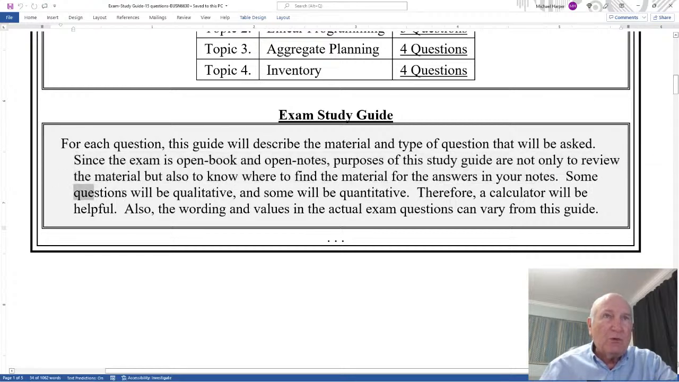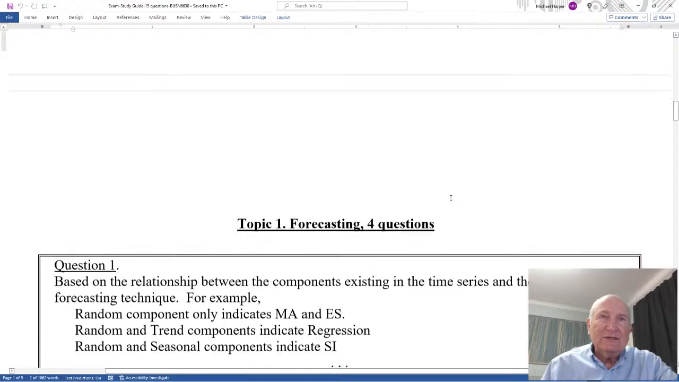Some questions will be qualitative and some will be quantitative. Therefore, a calculator will be helpful. Also, the wording and values in the actual exam questions can vary from this guide. Can vary. Actually, it will vary. Everything won't be exact. Okay, let's get into it.